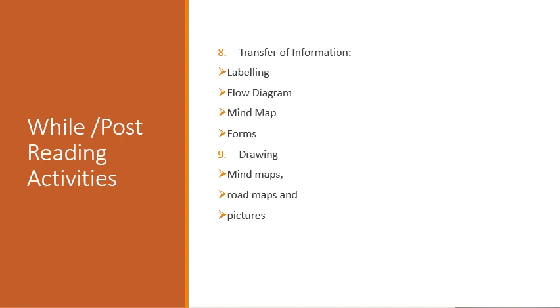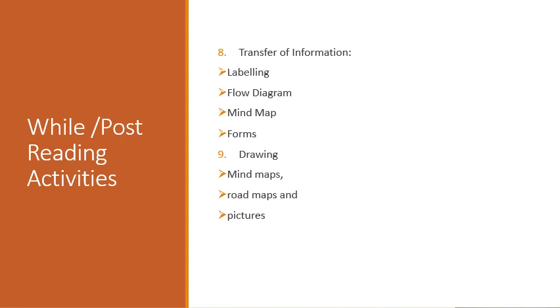Here they are given the text, so they have to label the things. The teacher will give them a kind of diagram, and they have to label it after reading from the text. Usually this can be given in the post stage, but if you feel like there is something in just a single paragraph, then you can give such an activity related with that particular part of the text.